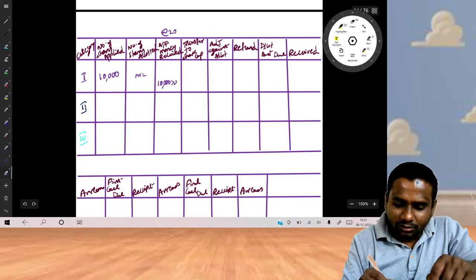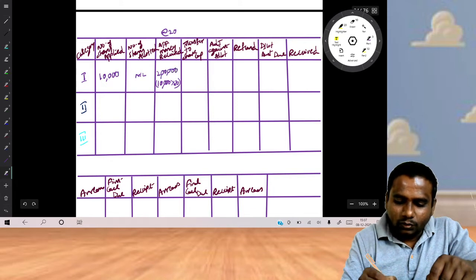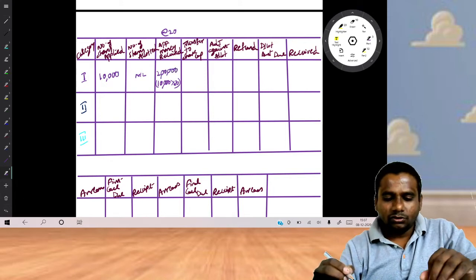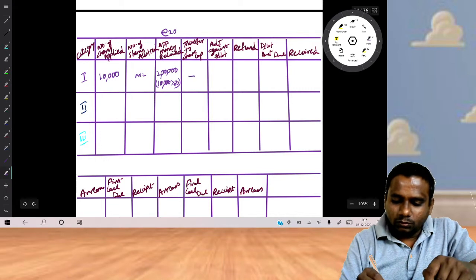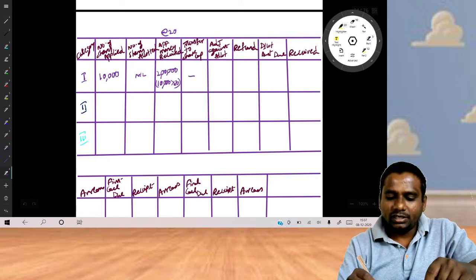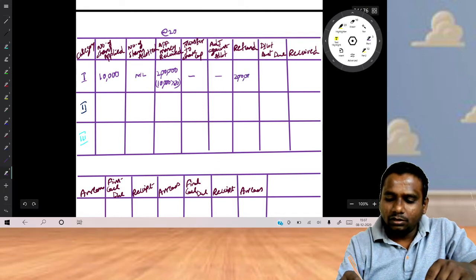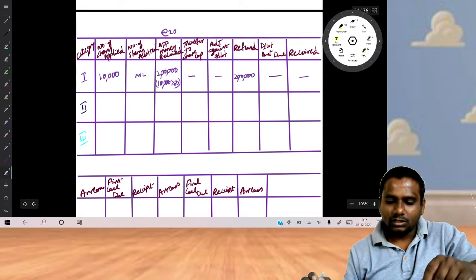So 10,000 into 20, we will receive from them 2 lakhs. So no amount to transfer to share capital, no amount is adjusted. Finally, the total amount we will refund. Understand everyone?